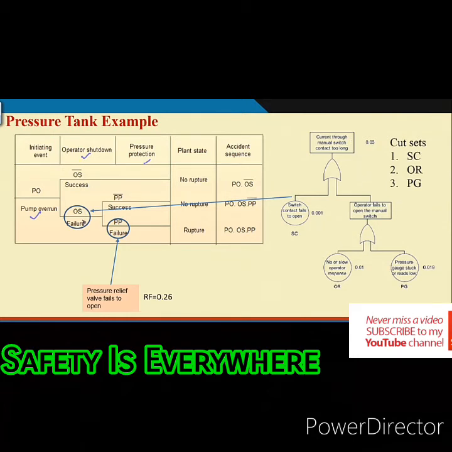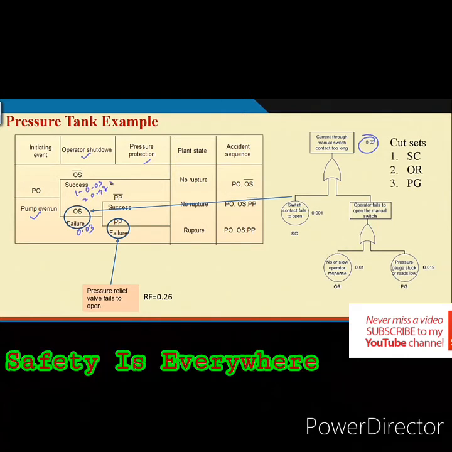So, with reference to pressure tank example, we found out that operator failure is 0.03. Then what will be the success? 1 minus 0.03, that is basically 0.97. And in pressure protection, what is there? We have the relief valve. So, relief valve should work. If relief valve fails to open, what will happen? Overpressure situation will also arise.